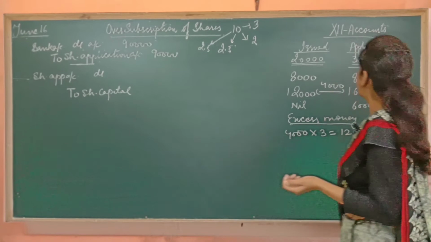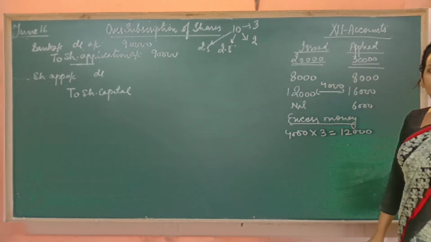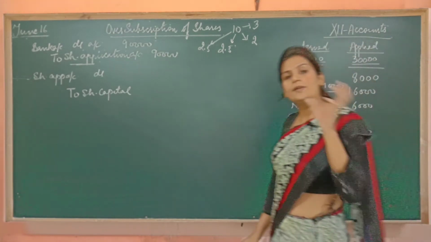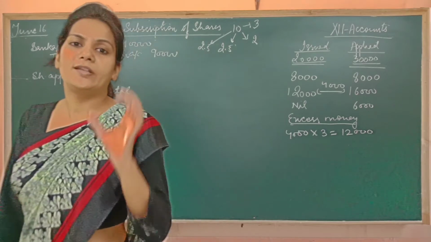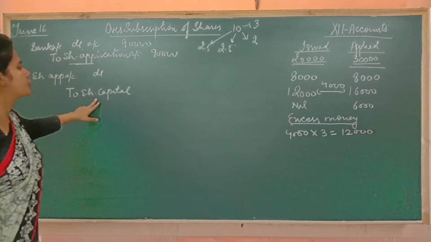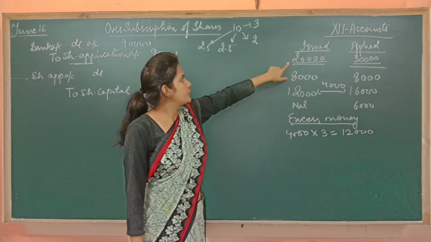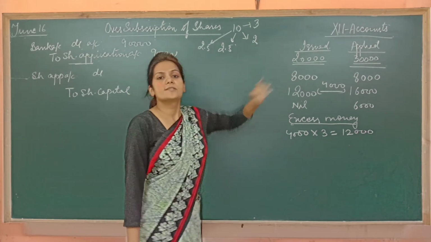Now check, those who applied for 30,000, how many shares we have given them? 20,000. It means we have done allotment of only 20,000 shares. It means the money value of 20,000 shares will be transferred to share capital account. 20,000 is the total value of shares, and the application money on this is 60,000.